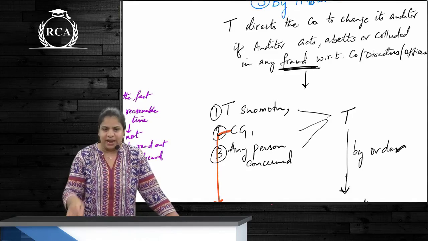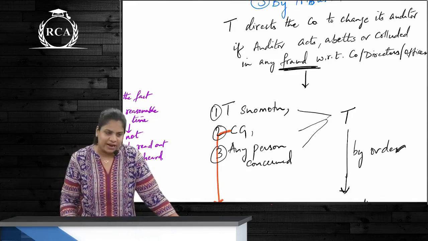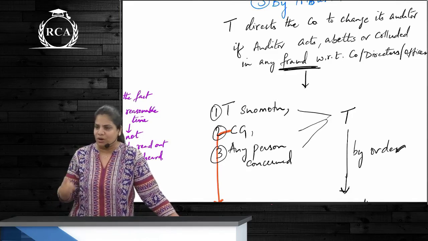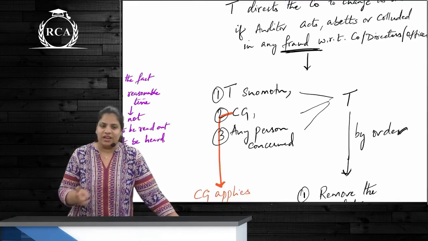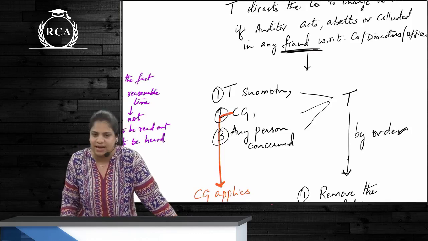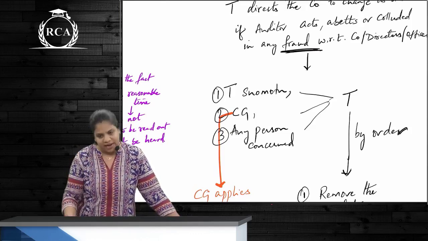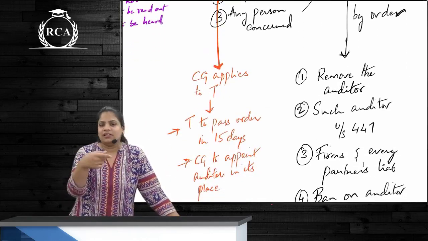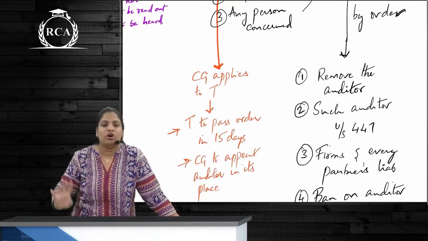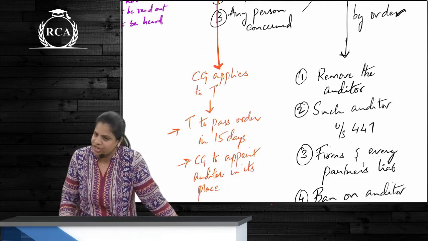But for that, application has to be made to the tribunal. So we saw 3 people have to apply. Either it is tribunal suo motu or CG or any person concerned. Applies to whom? Tribunal. Tribunal will pass an order. Firstly, tribunal will direct the company to remove this particular auditor, to change the auditor, correct?